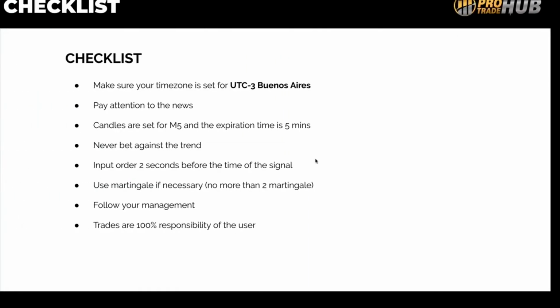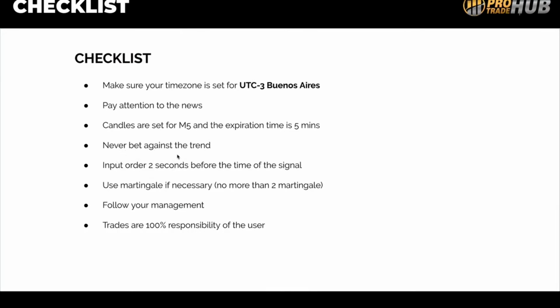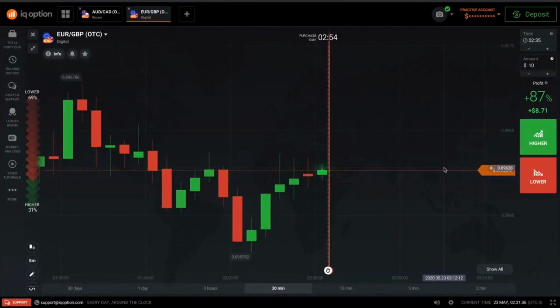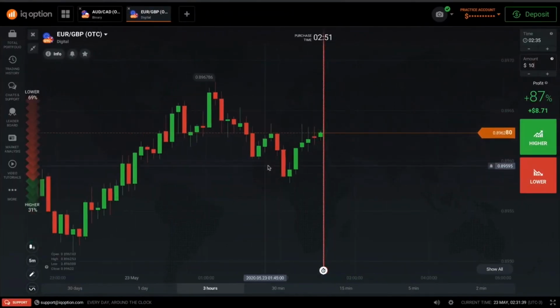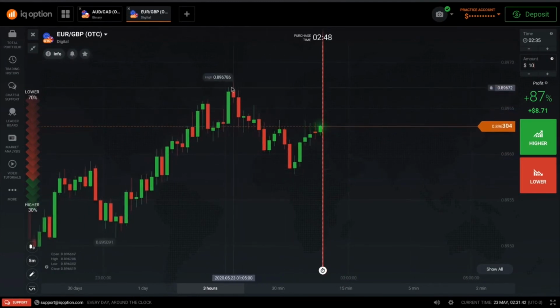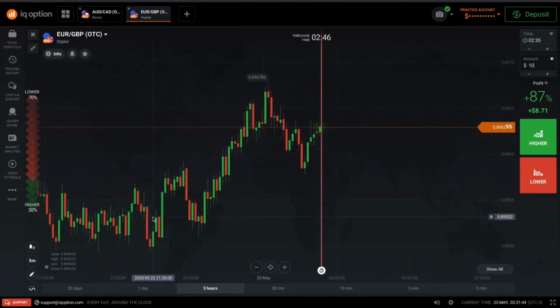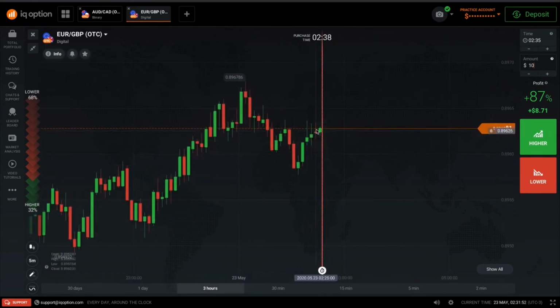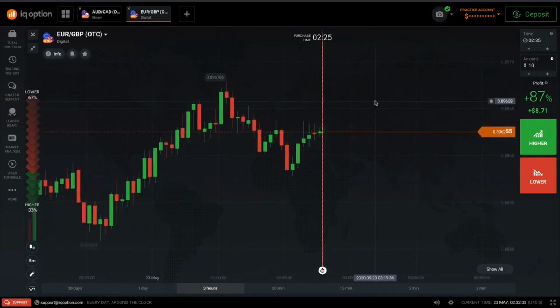The next thing you need to make sure is that you're never betting against the trend. So if it's a put, I mean, we're making this up, right? Let's say it's a put. Let's zoom out a little bit. As you can see, the graph is coming from an upward trend and also a micro downward trend. Now it's going up. Most likely, this is a correction of the market, and it's probably going to go down. So my bet is that it would probably go down by the time we needed to take this trade. So I'm going to go with what I would normally go with, which is 1% of the amount that I have in the account.